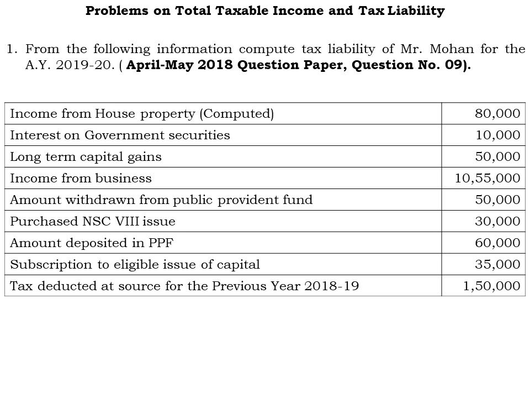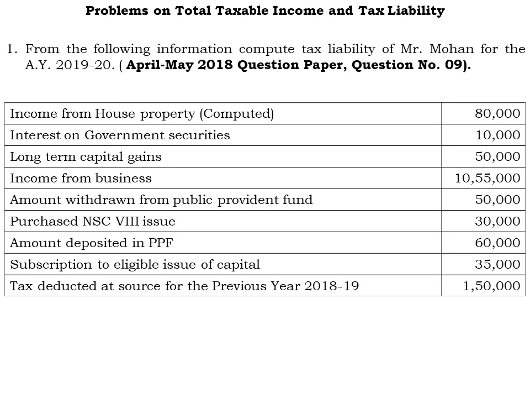Second, interest on government securities, which comes under income from other sources, is 10,000 rupees. Next, the long-term capital gains of rupees 50,000 come under capital gains. Income from business, which comes under profit and gains from business or profession, is the highest among all the other heads of income, that is 10,55,000.